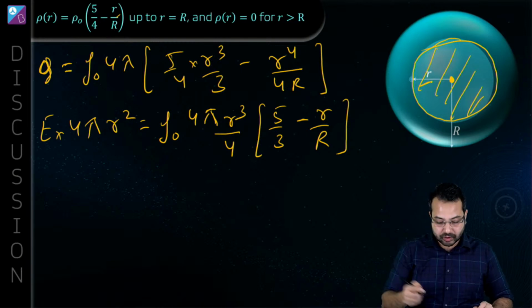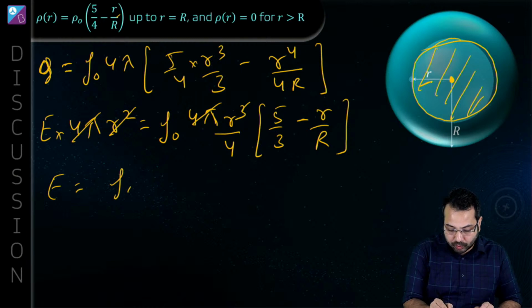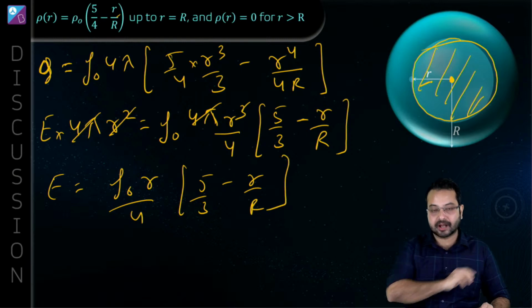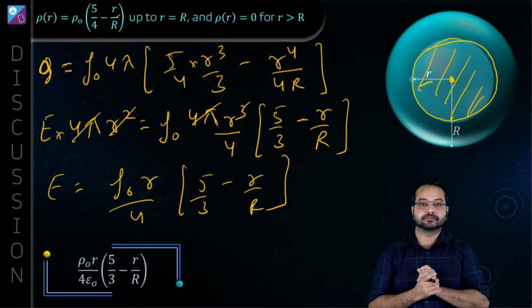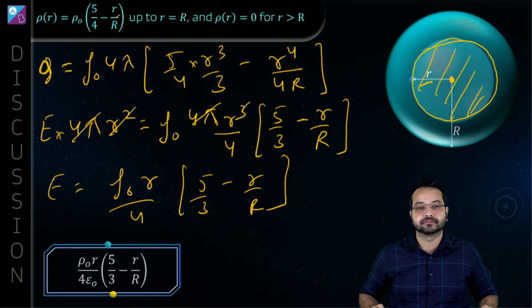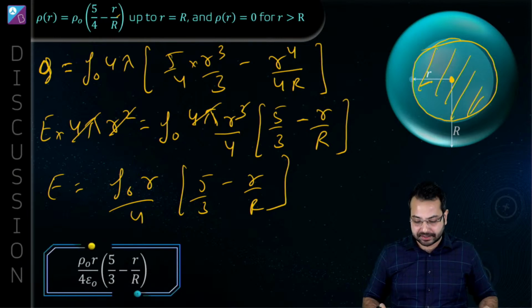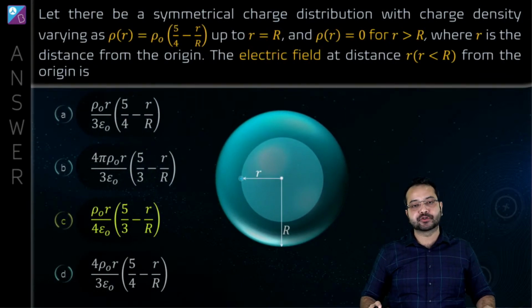All right. So what do we have? We have 4 pi and 4 pi gone, and then this R square and this gone. So we have E is equal to rho naught R upon 4, and then we have 5 by 3 minus R upon capital R, and that should be my answer. Is that clear? Let me know if this is clear to you, or do you have any confusion regarding this. So what will be the correct option? Correct option is going to be option C.